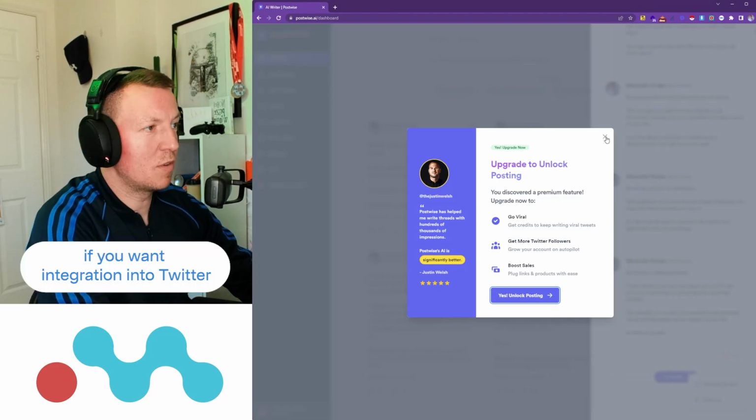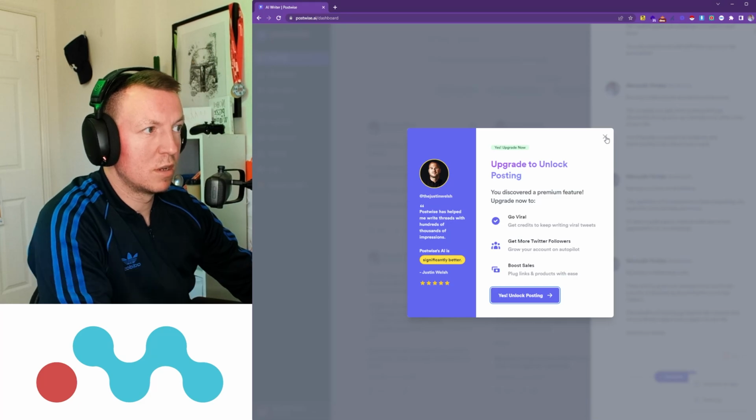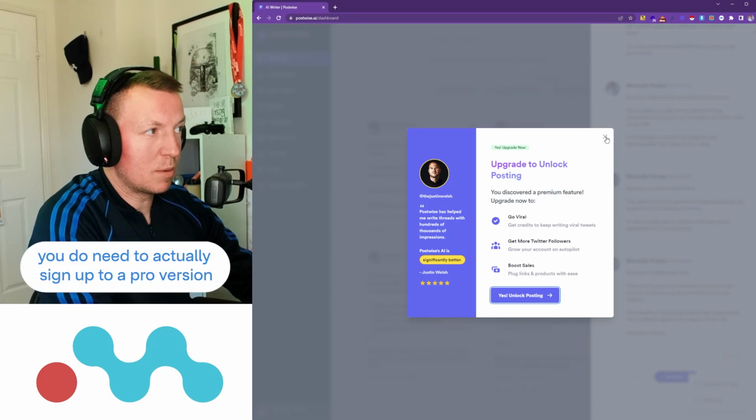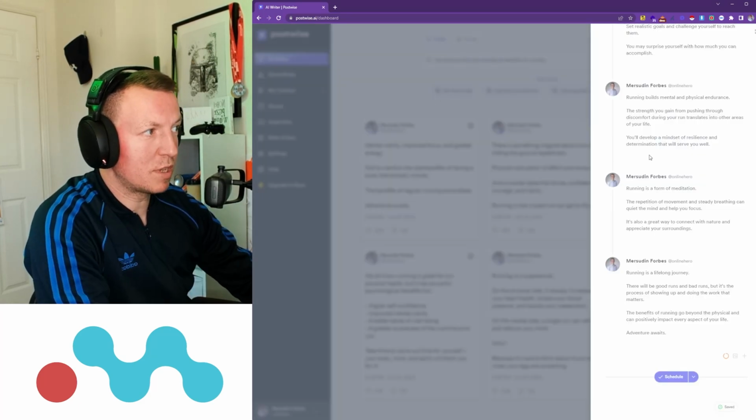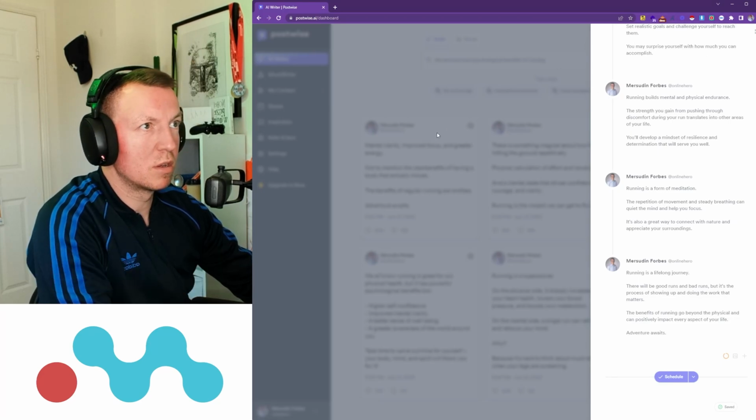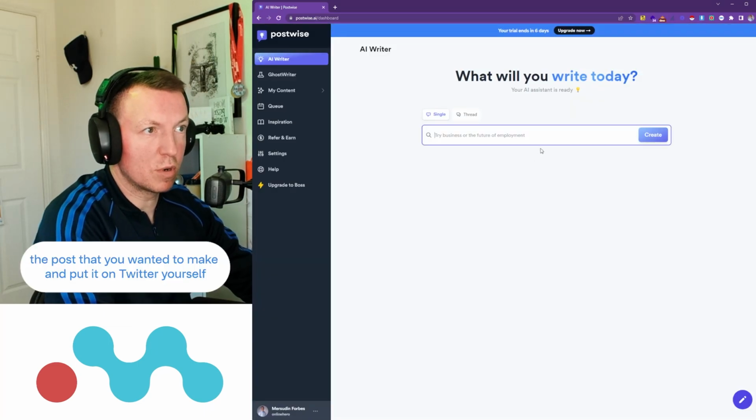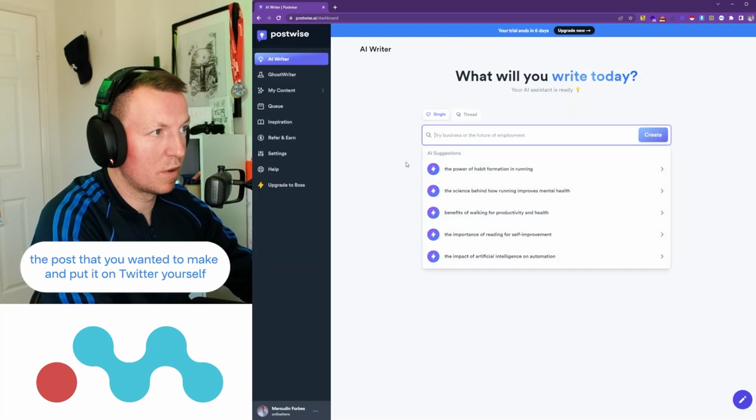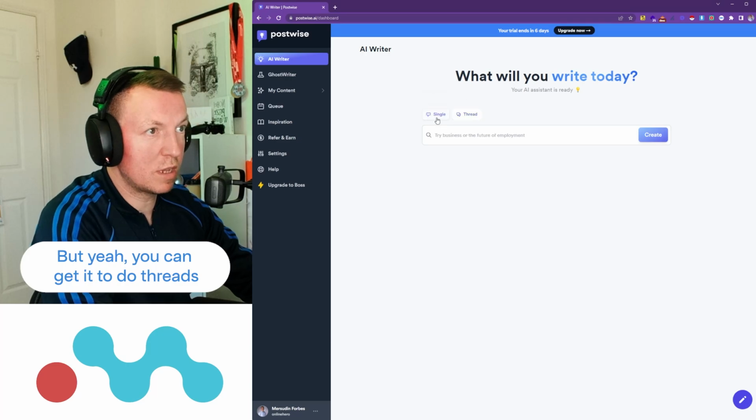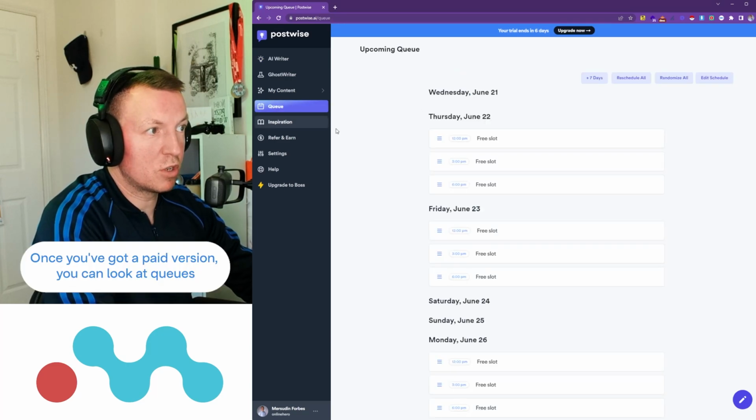However, if you want integration into Twitter, you do need to actually sign up to a pro version. Otherwise, what you essentially need to do is just copy the post that you wanted to make and put it on Twitter yourself. But yeah, you can get it to do threads. Once you've got a paid version, you can look at queues, so you can queue it all yourself.